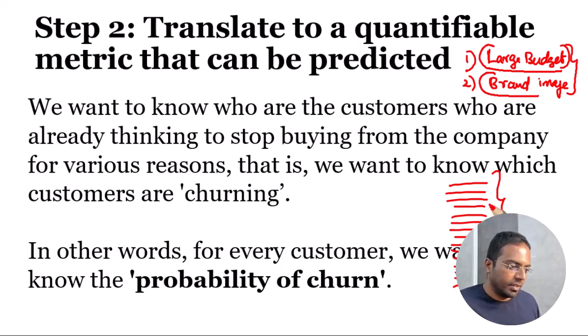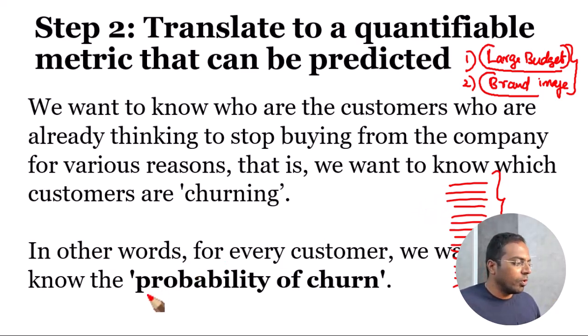That data is present. Now, from this list, instead of targeting everyone, what if you identify which of these customers are most likely to go away or stop buying from the company, or most likely to churn? If we are able to identify the customers who are most likely to churn, then we can go after only those customers with a high probability.